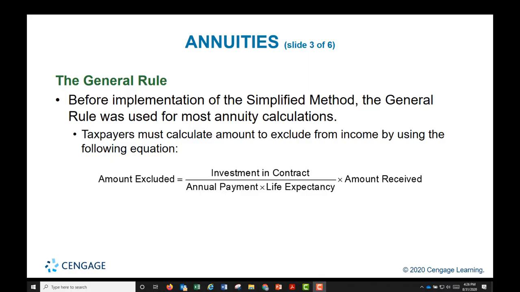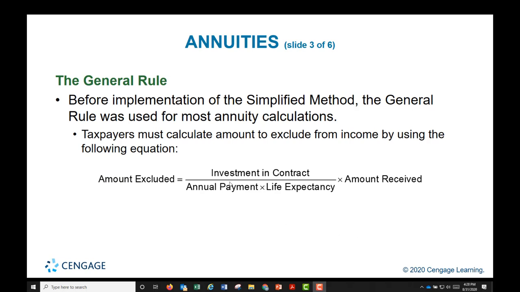For annuities, there are two methods to determine the amount to exclude from taxable income. One is the simplified method, and the other is the general rule method. And in this formula here, that's the general rule method. We will use it for this sample problem. First, let's understand the formula here. So we have 20,000 of annuities. We need to determine the amount to exclude from it so that we know the taxable amount.